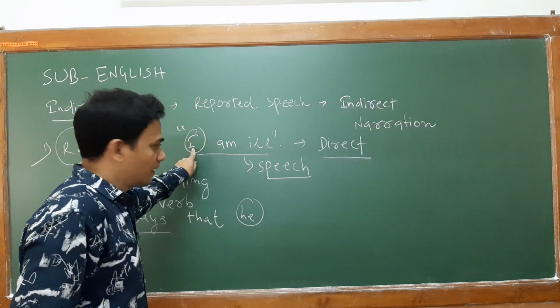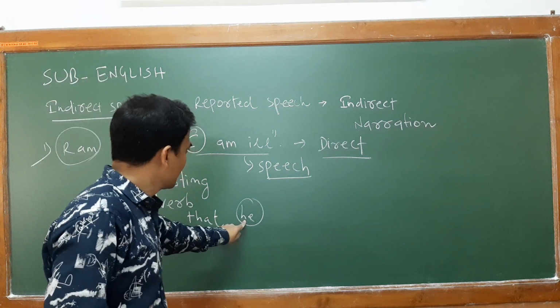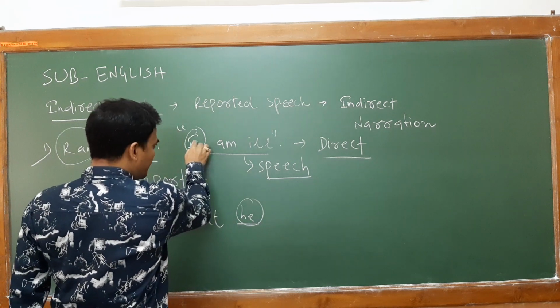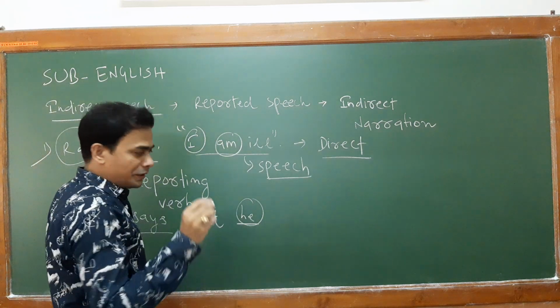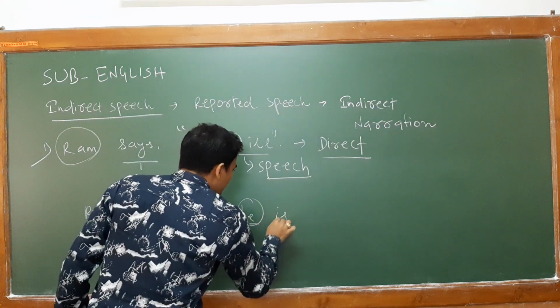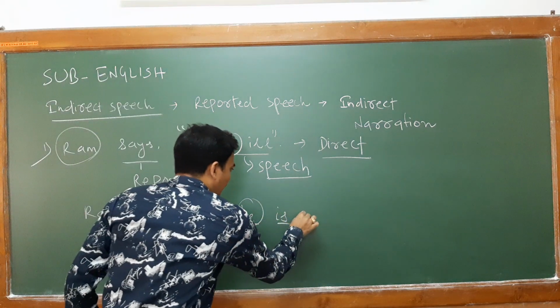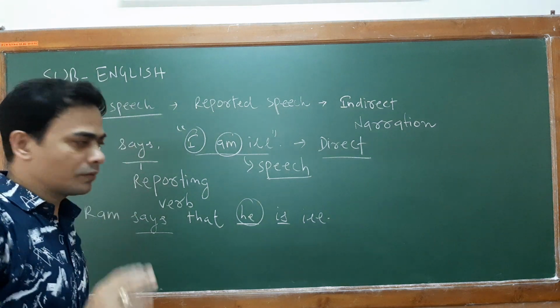Ram is male gender, so you simply turn it into he. Once you change the pronoun I into he, then am will change into is, and the remaining portion you note down as it is.